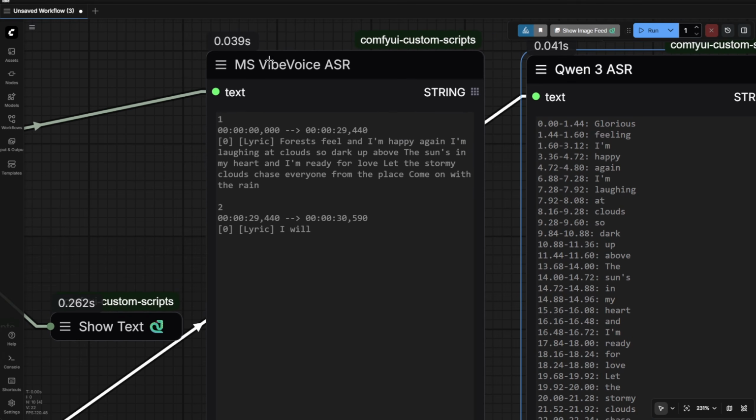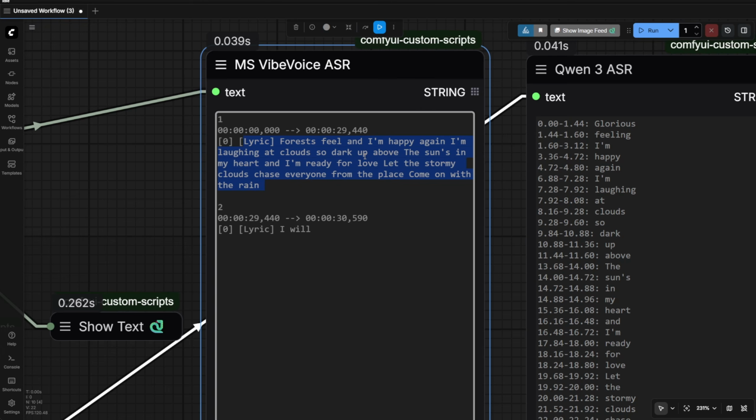On the other hand, Microsoft VibeVoice is okay, yeah, it does the job it's supposed to do. But you know, it's just like other typical outputs you see. And for the text, it's not accurate for the lyrics.